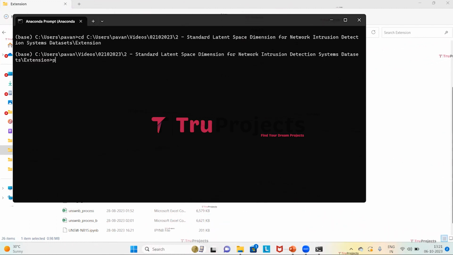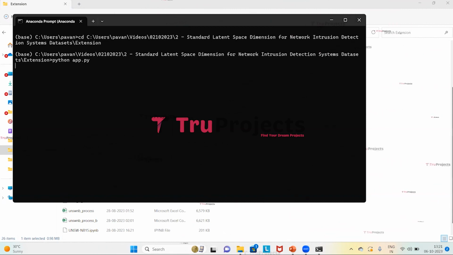Here we need to type the command python space app.py. This command will execute the Python script and perform a runtime check for any syntax errors or logical issues. Now we need to click on enter.